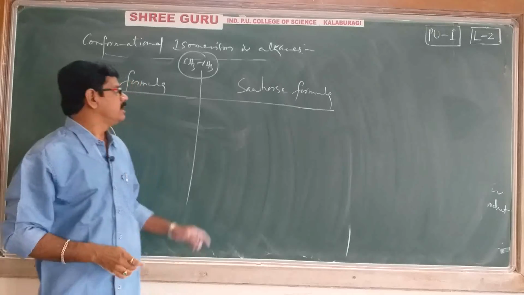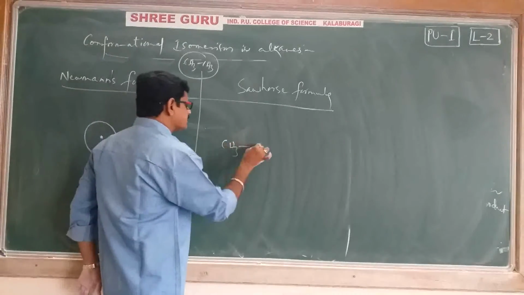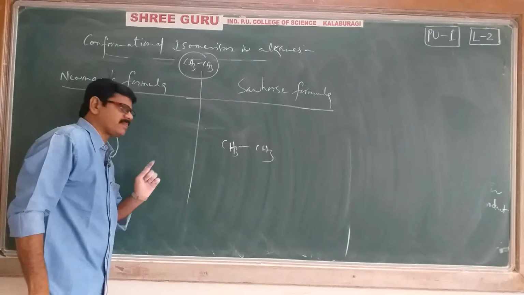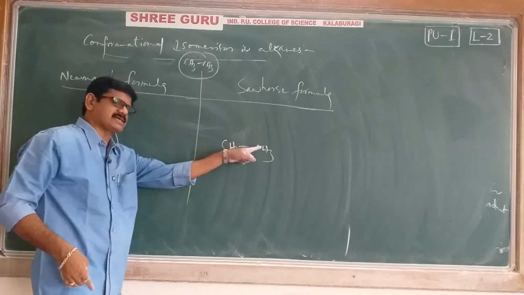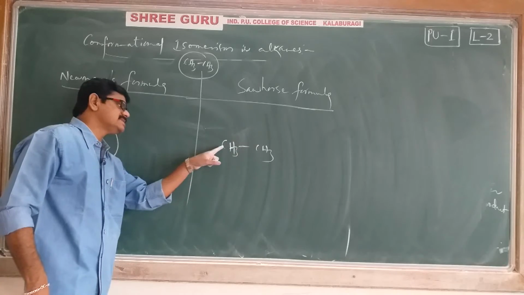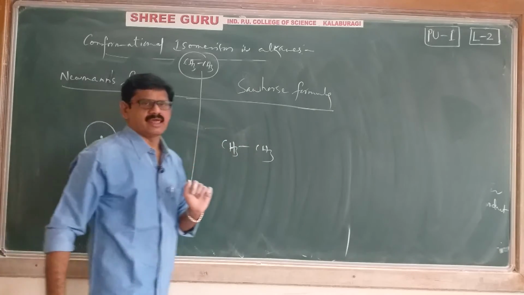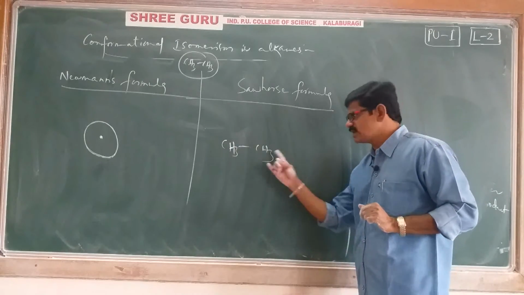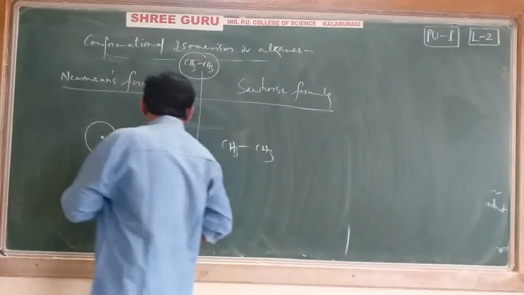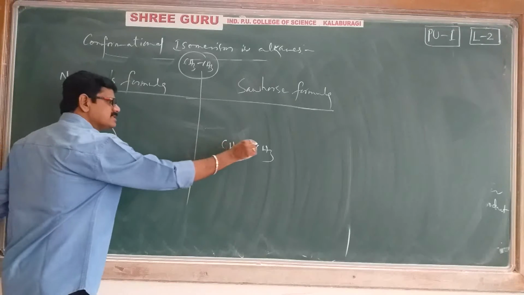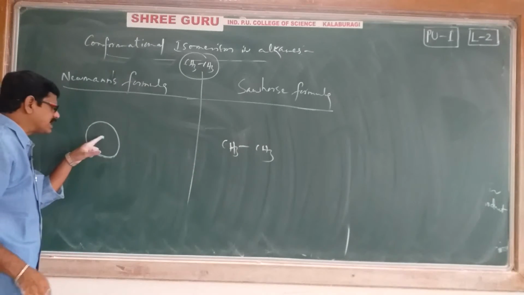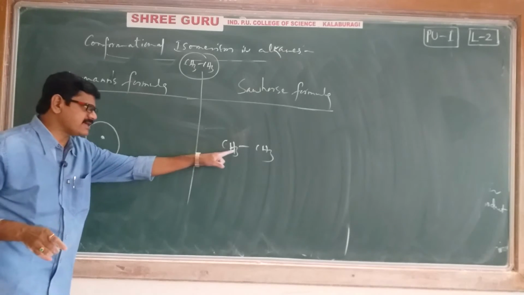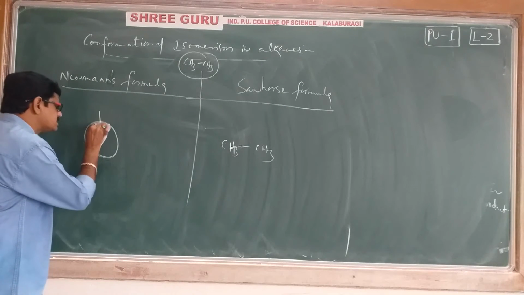And one more thing. Let me complete. If you write ethane like this, suppose if I see this direction, this is my front carbon, this is backside carbon. Whatever the front carbon is there, that front carbon we have to show with a dot. And that front carbon is having 3 hydrogens. Those 3 hydrogens I am attaching like this.